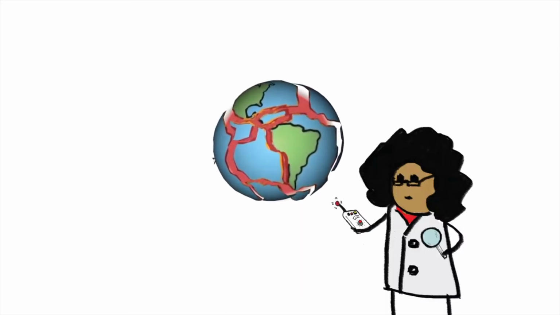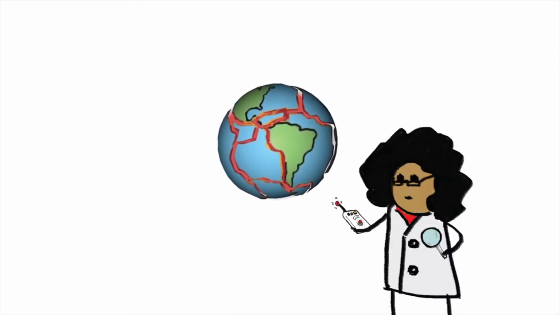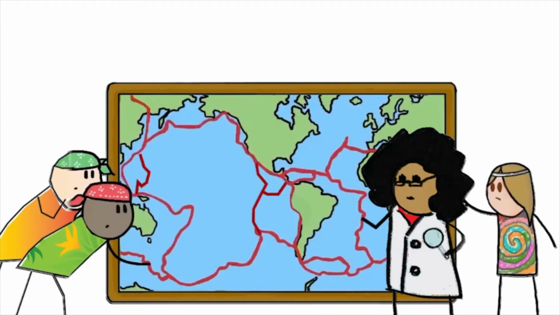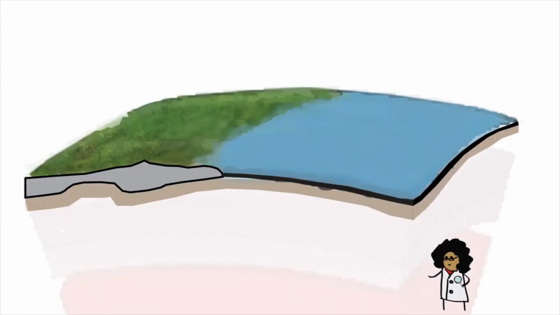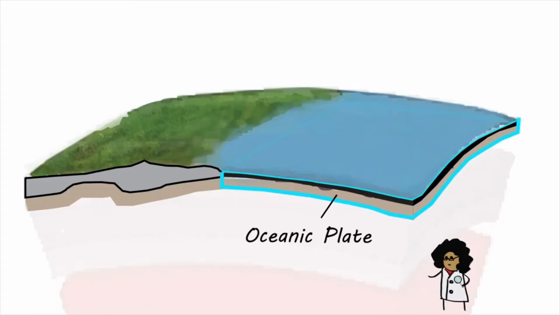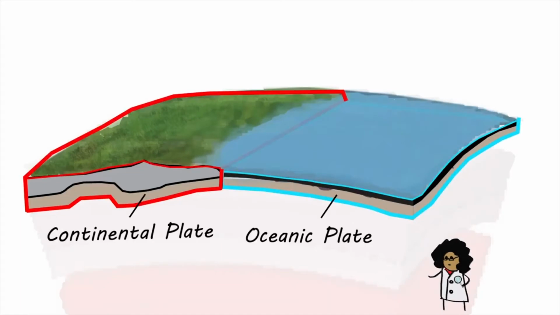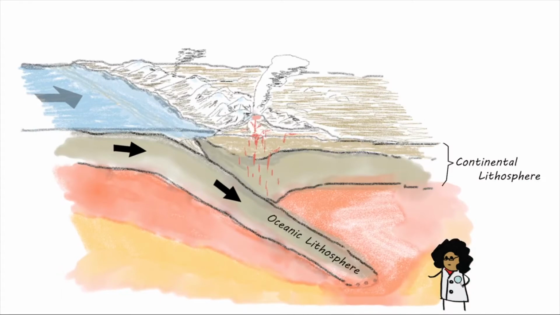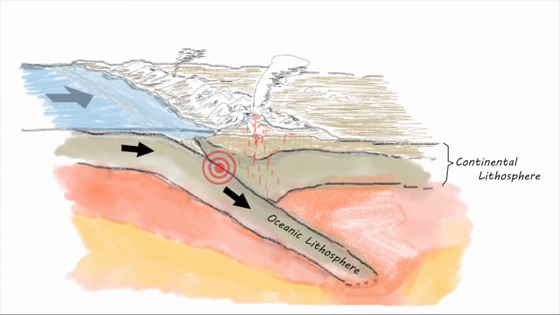In past episodes, we learned that plates are fragments of Earth's lithosphere. And there are 2 different kinds of plates: oceanic and continental. Plates move independently and interact to shape landscapes and cause earthquakes, then volcanic eruptions.